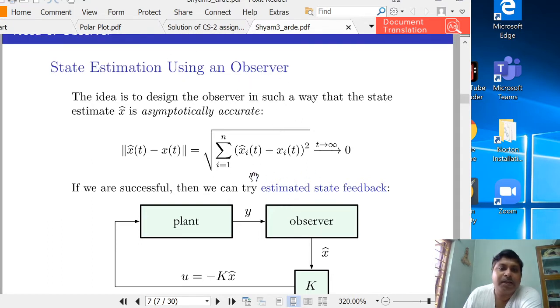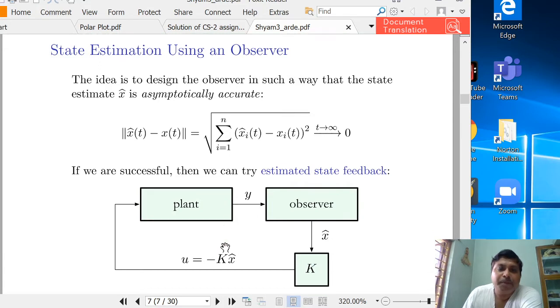The need of the observer is that, to implement the state feedback control law, we require the information of states, meaning all the states must be available for measurement. But in reality it has been observed that not all the states are available for measurement, for different reasons. So to implement the state feedback control law, one can design an observer which is asymptotically accurate, meaning it will estimate the states of the plant with the help of the output and the input to the plant.